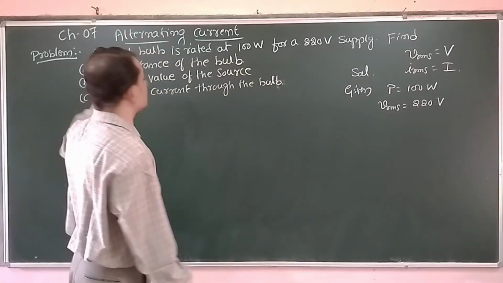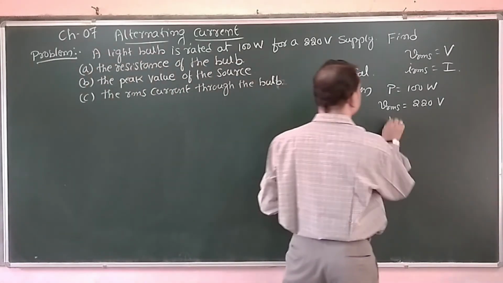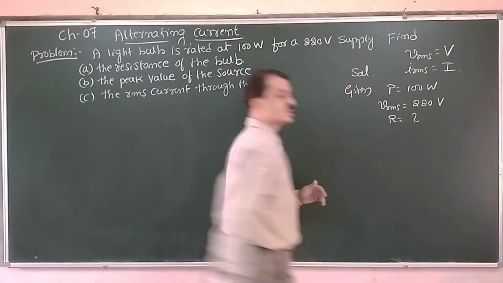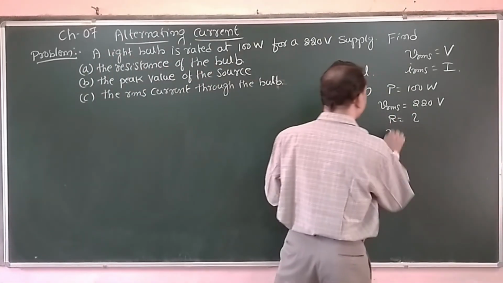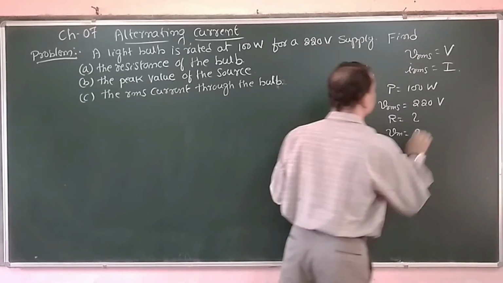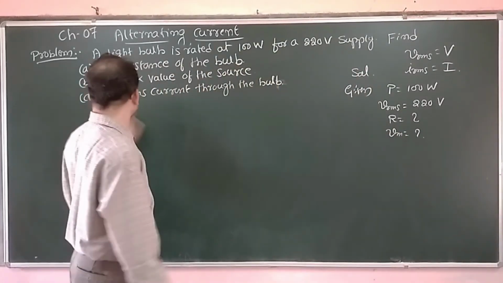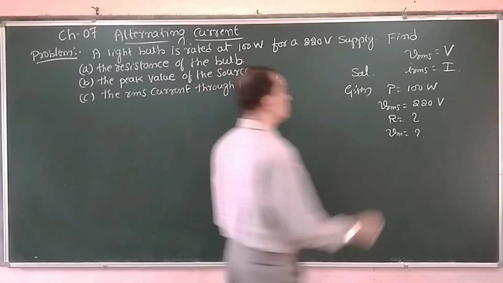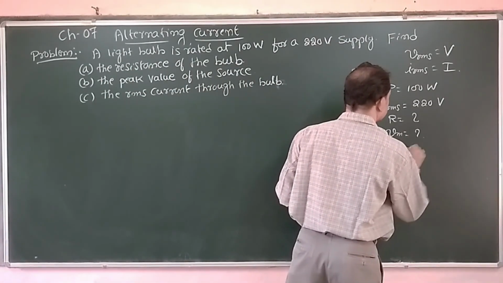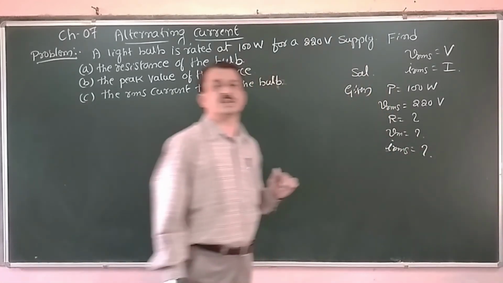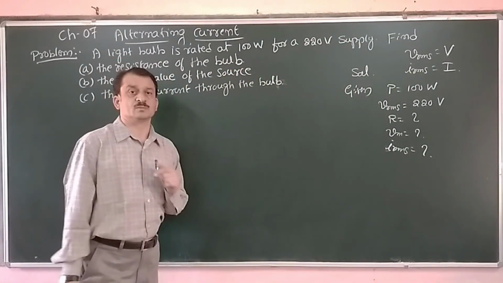We have to work out what is the resistance of the bulb. Then the peak value Vm of the voltage we have to work out, and the RMS value, IRMS, of the current. These three things we have to work out.